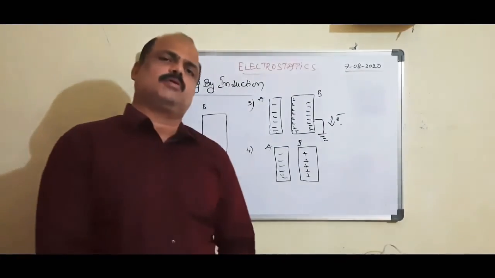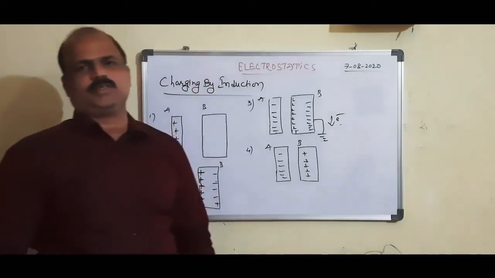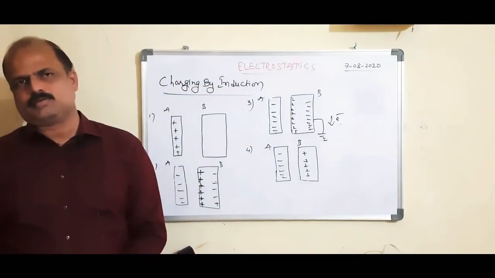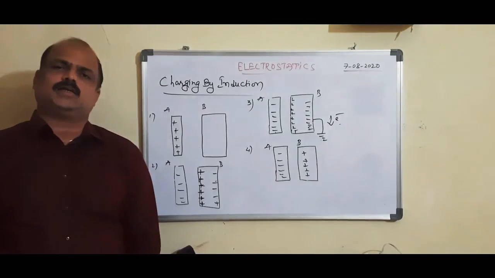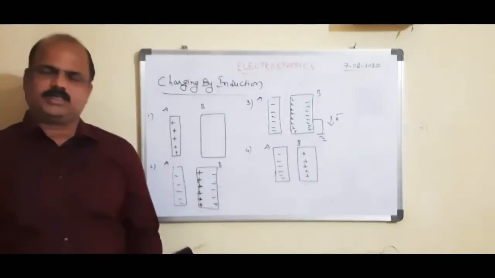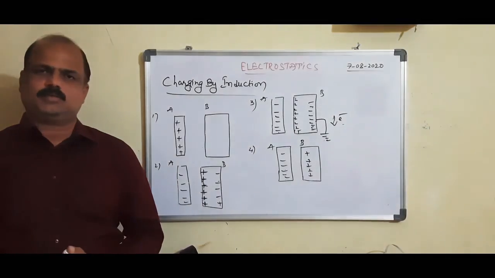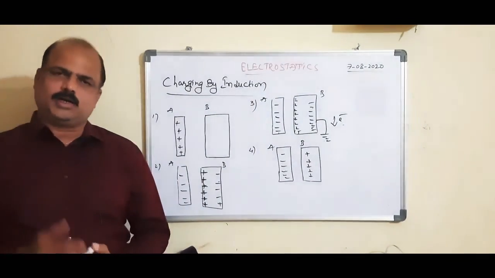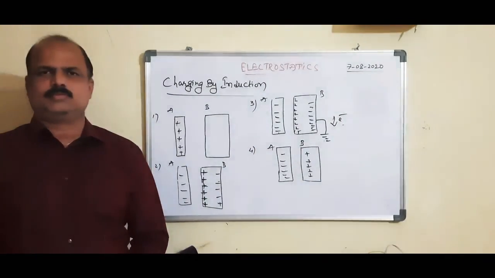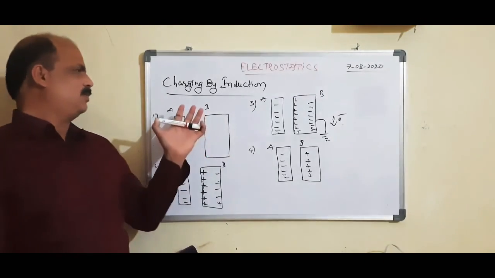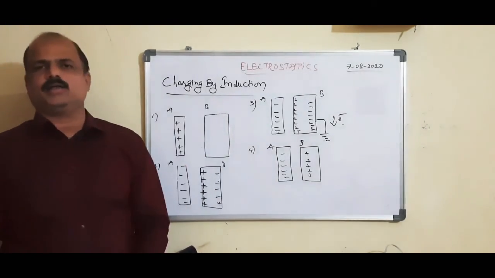And also number four, the induction process takes place in conductors. Why? Because in conductors we know that there are sufficient free electrons. Movement of free electrons is there in conductors, and electrons drift easily. So this is charging by induction.